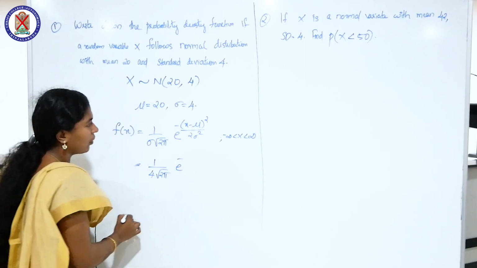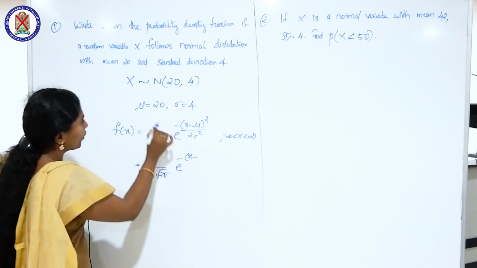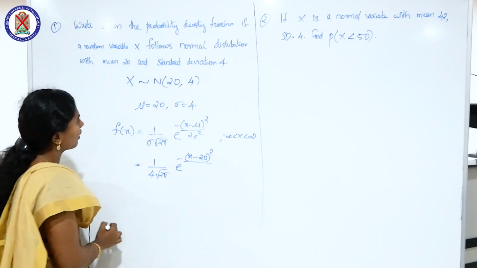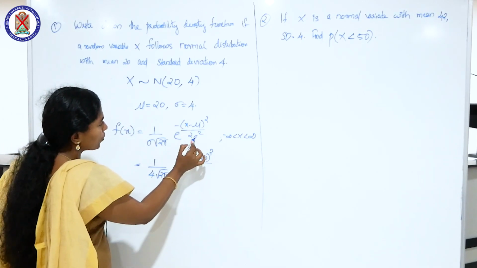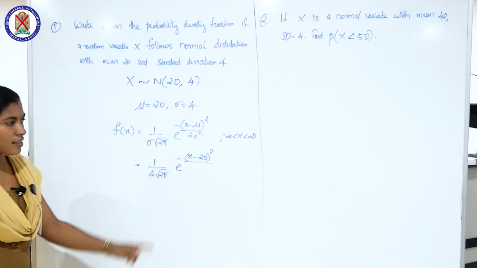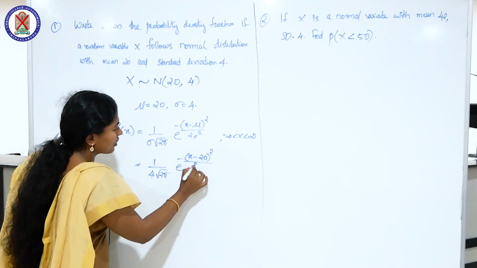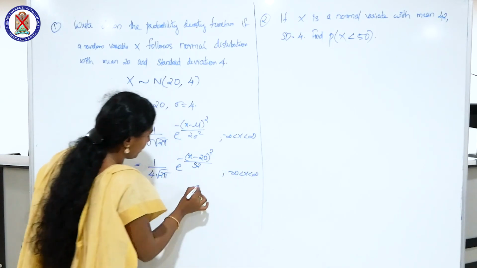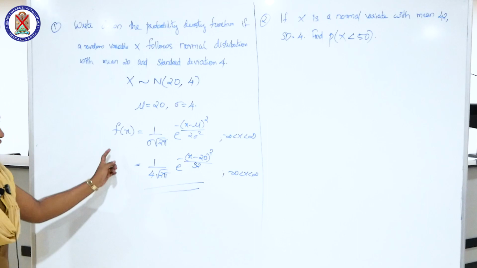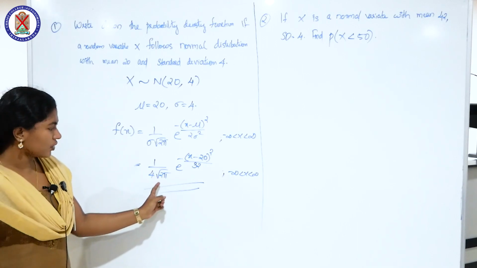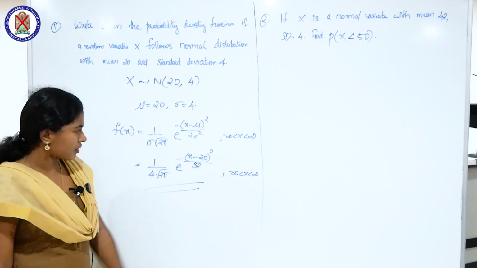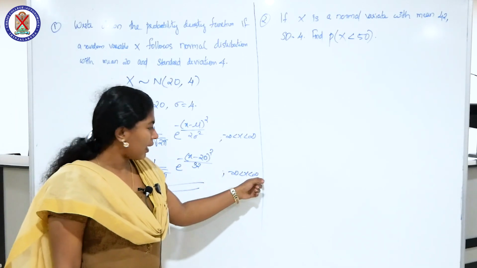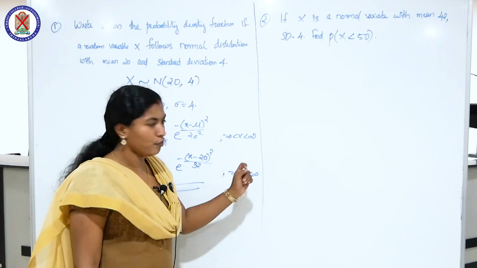By substituting these values, we obtain the density function 1 by 4 into root 2 pi e raised to minus of (x minus mu), mean is 20, whole square by 2 sigma square, that is 2 into 4 square. 4 square is 16, 16 into 2 is 32. So our density function f of x is equal to 1 by 4 root 2 pi e raised to minus of (x minus 20) the whole square by 32. The range of x lies between minus infinity to infinity.